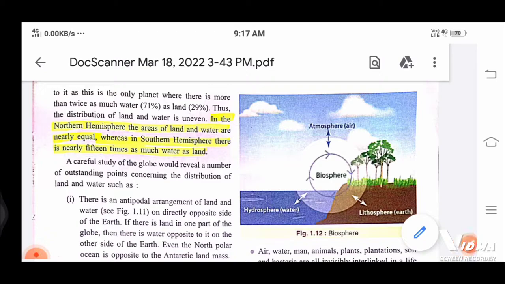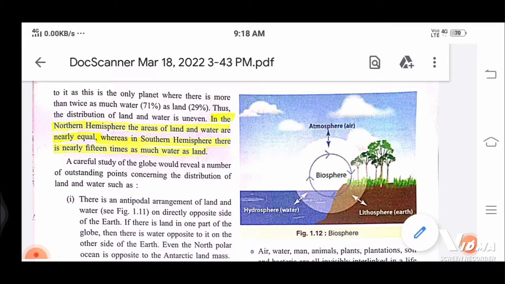Thus the distribution of land and water is uneven, means it is not balanced. The water is 71% present on our Earth and 29% is the land. In the northern hemisphere, means in the north part of our world, the areas of land and water are nearly equal. Whenever you see a map, you may see that the amount of land and the amount of ocean, seas or water is nearly equal.